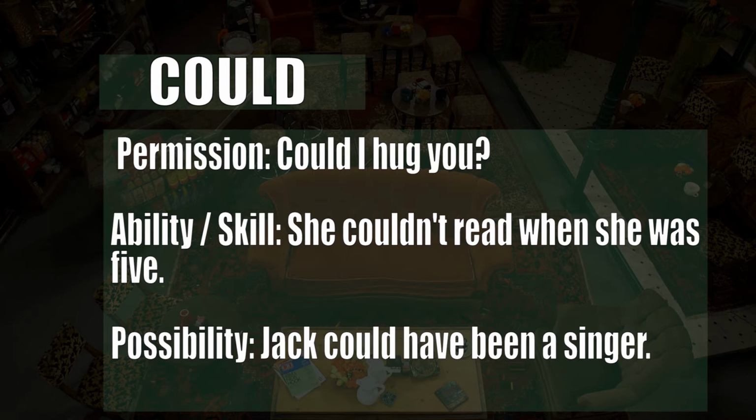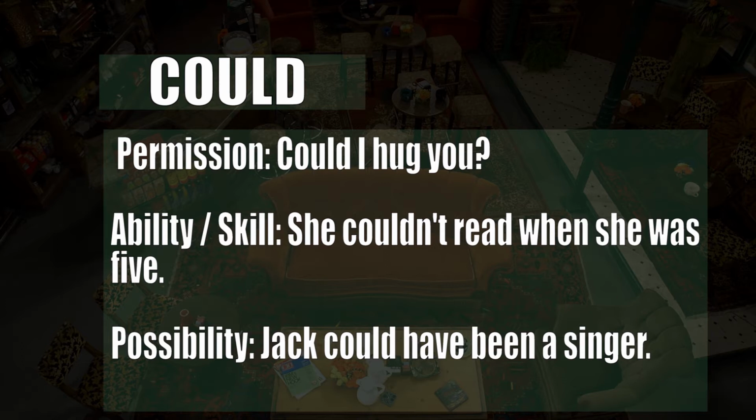And we can use this modal verb in three ways, being the first one for permission, like for example, could I hug you? Another way is for ability or skill, like for example, she could not read when she was 5. Another way is for possibility, like for example, Jack could have been a singer.